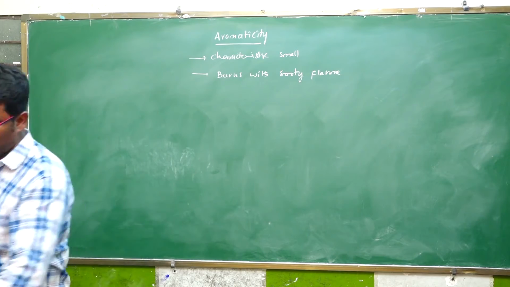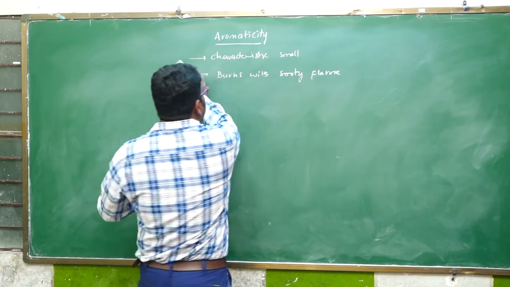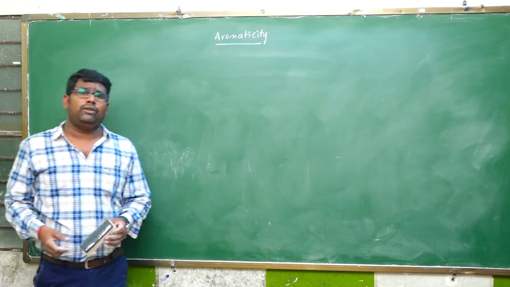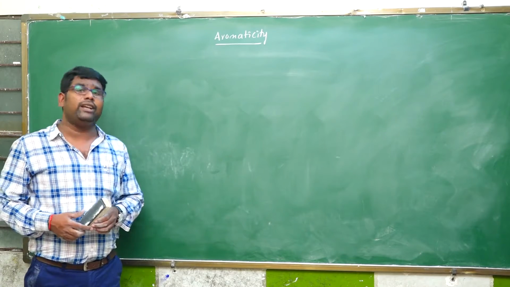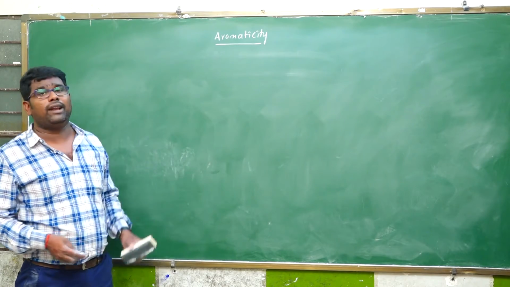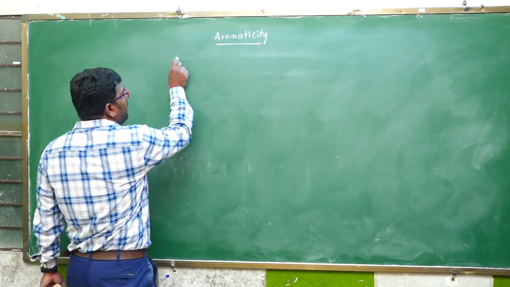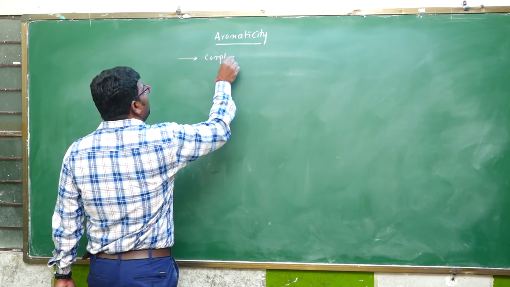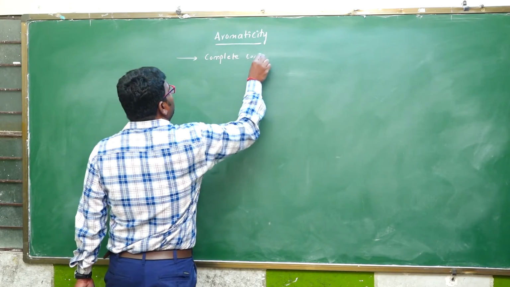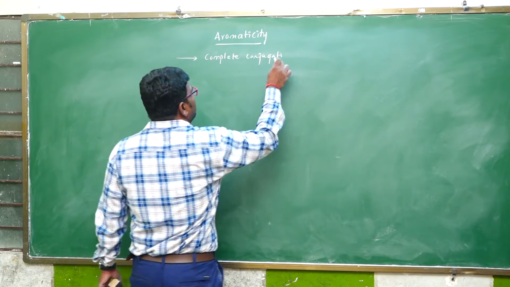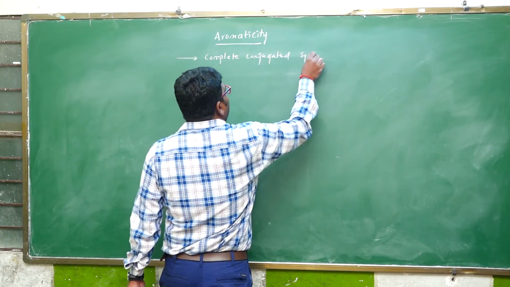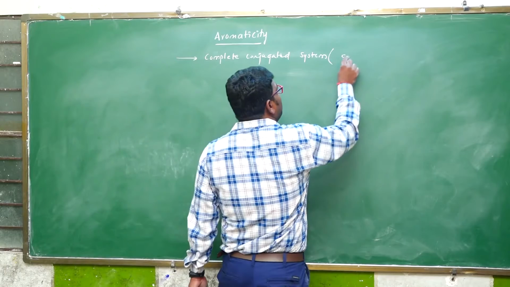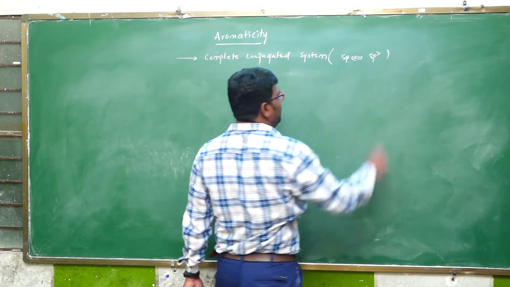So which types of organic molecules exhibit aromaticity? For any given organic compound to exhibit aromatic character, it must meet the following criteria. One is a complete conjugated system, which means having orbitals that are sp or sp2 hybridized.